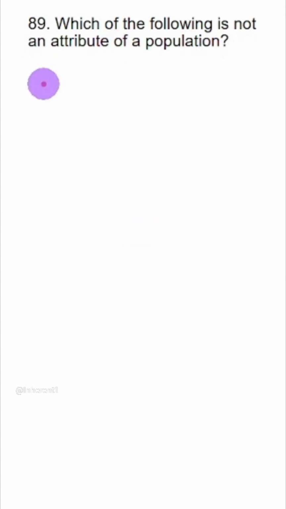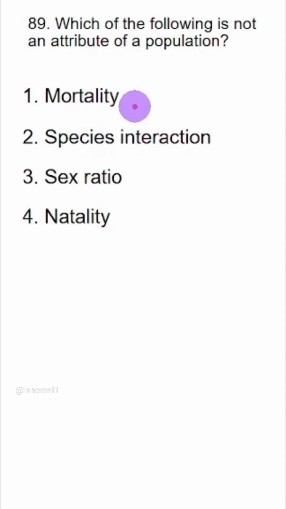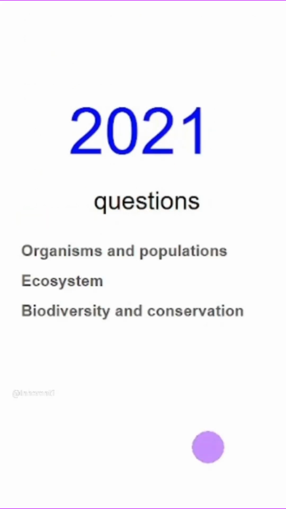Which of the following is not an attribute of a population? Mortality is death rate, natality is birth rate. So 1, 3 and 4, all three are attributes of population. This is the odd one, so this is the answer. We will continue from here.